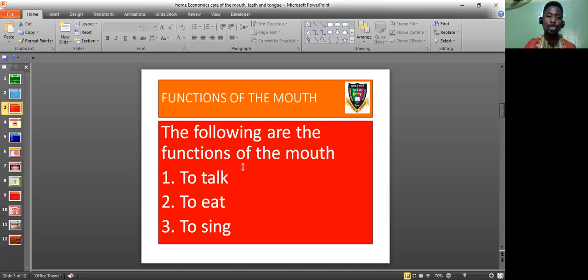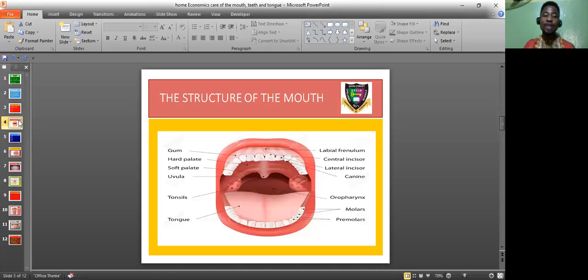All right, let me show you the structure of the mouth. In case you have not taken a mirror to look at the inner part of your mouth, here is an opportunity for you to see it. Here is your gum. You can see it right there. And this is the hard palate. So this is the soft palate over there. You can see that. And this is your uvula.